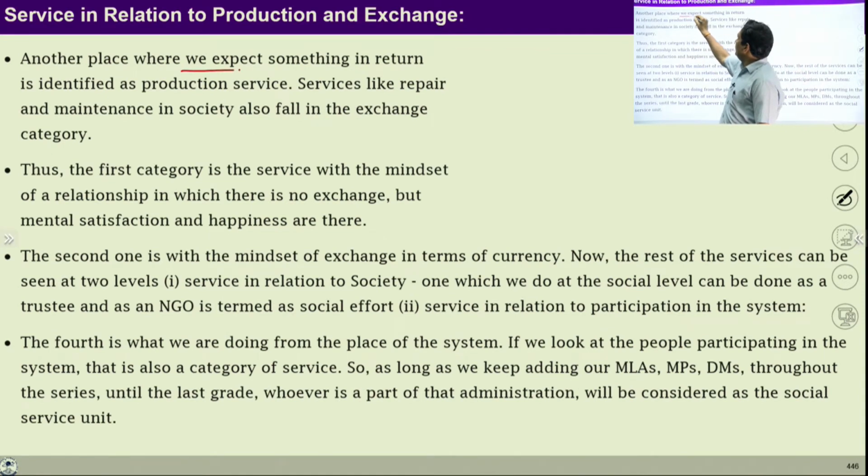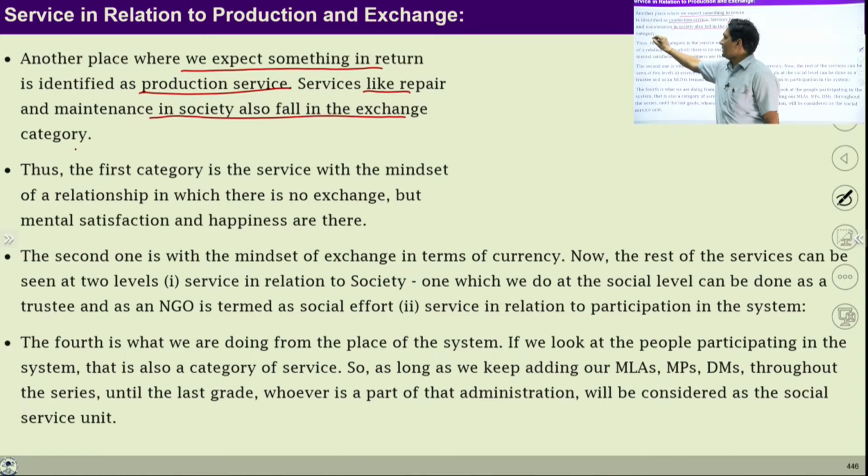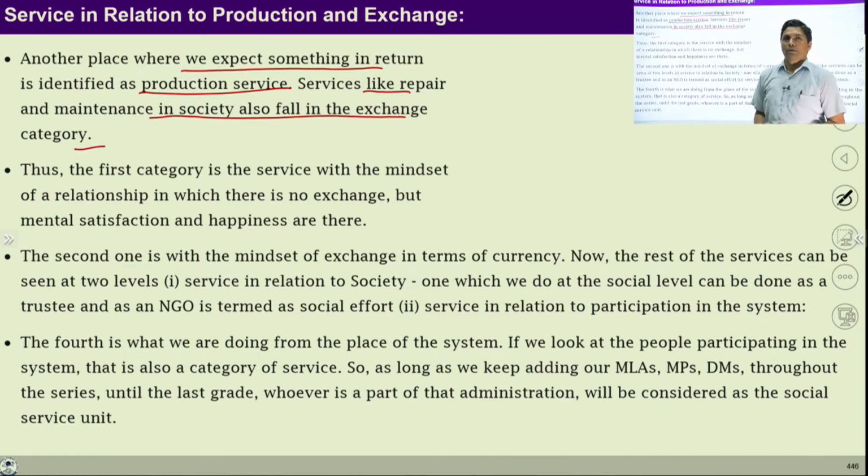Then another place when we expect something in return is identified as a production service. So many things we produce, and we can do this as a service also. And another thing like repair and maintenance will come in the exchange category. So if we see this production category, we can do this production with the feeling of relationship, with the mindset of relationship.